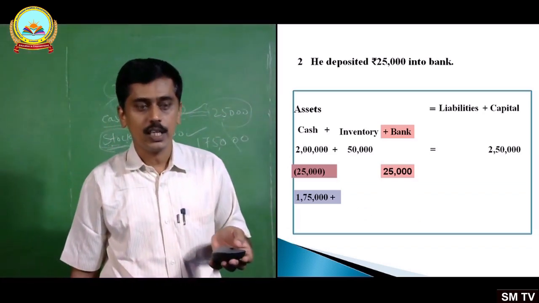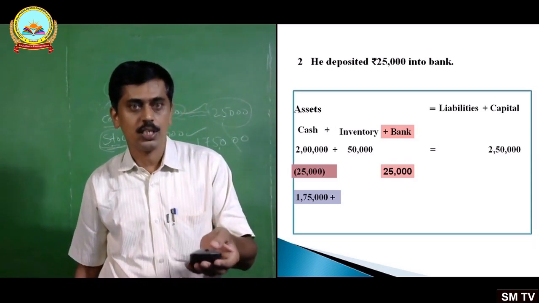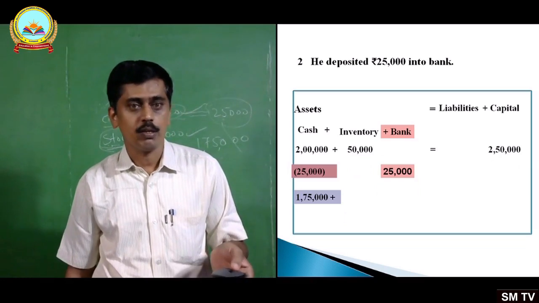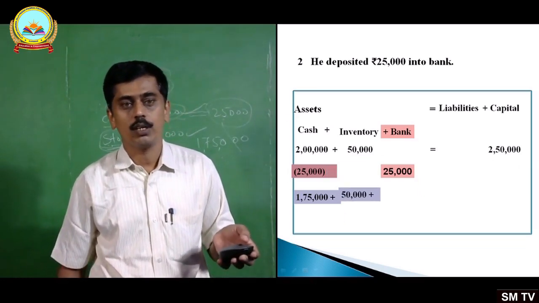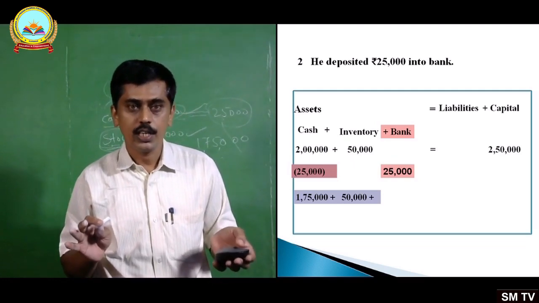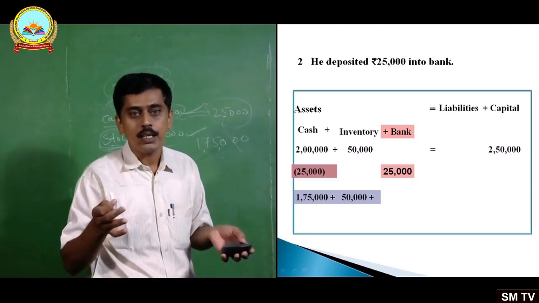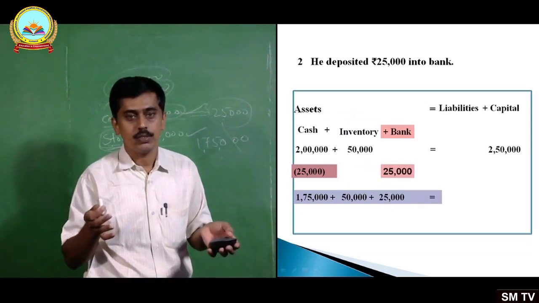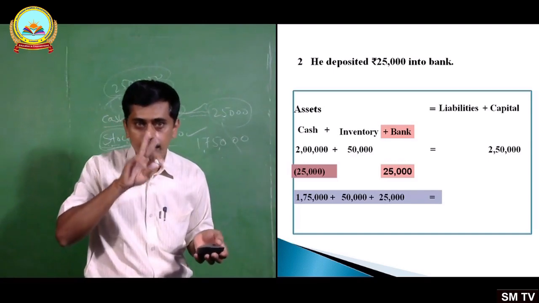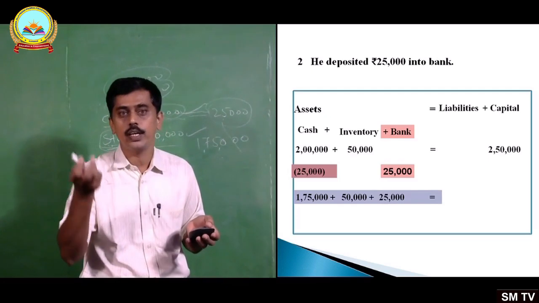What about inventory? Is there any change in inventory? No. Earlier, before this transaction, inventory was rupees 50,000. Now also it remains 50,000 because no change at all. Next, new asset comes, that is bank. How much it is? 25,000. So earlier there were only two assets, now three assets: cash, inventory and bank.